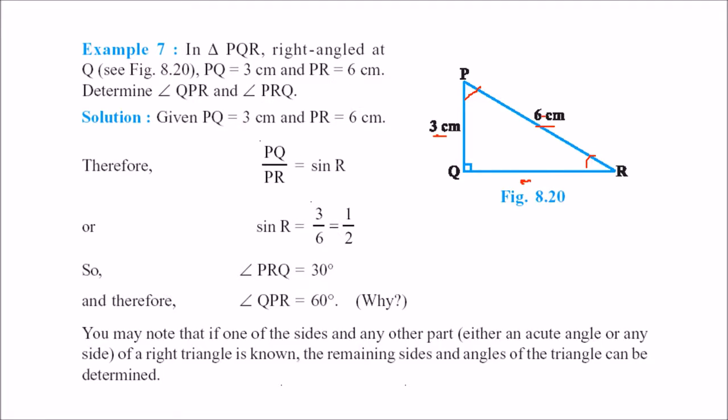The other method is, you know that sine R is perpendicular by hypotenuse, PQ by PR, because these two sides are given, so why not use it directly? Sine R is 3 by 6, that is half. Sine of which angle is half? It is 30 degrees. So this is 30 degrees, this is 90 degrees, and 180 minus 90 plus 30 will be 60 degrees.